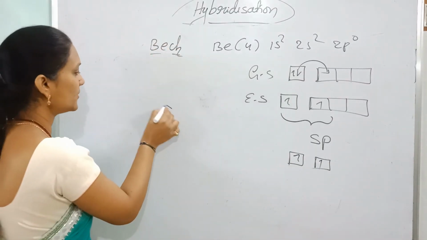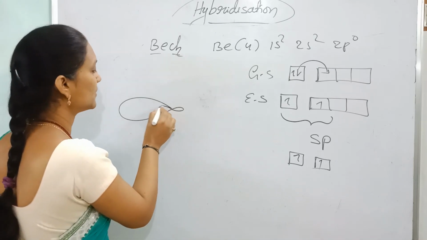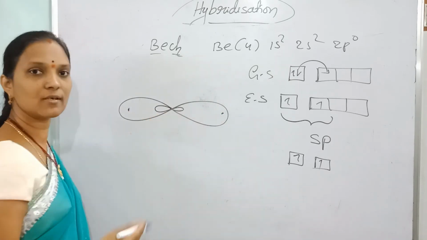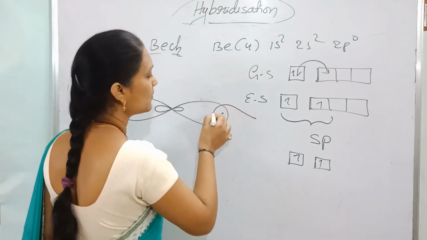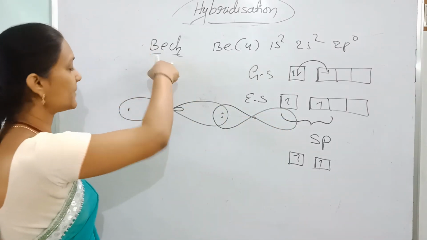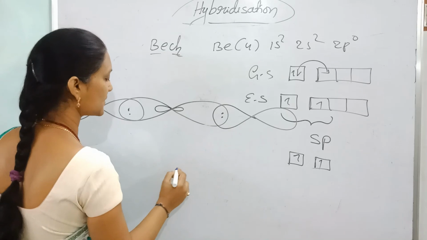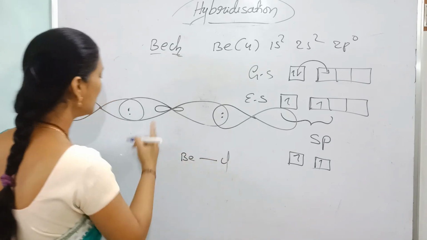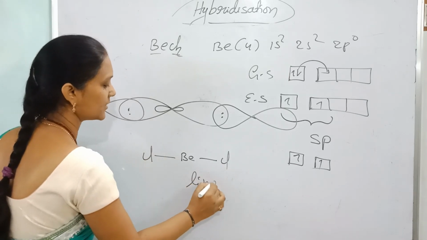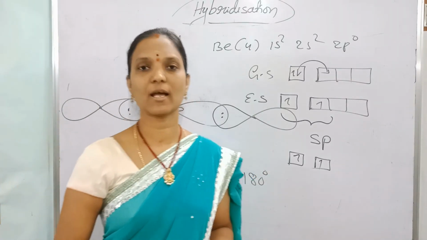To avoid repulsion, these two are arranged like this. The hybrid orbital shape is one big lobe and one small lobe, and the other hybrid orbital is arranged in a linear structure. The 2 unpaired electrons are unstable, so for stability they overlap with the p orbital of chlorine, since chlorine has an unpaired electron in its p orbital. Overlapping along the axis on each side gives 1 sigma bond each. The structure is linear with a bond angle of 180 degrees.